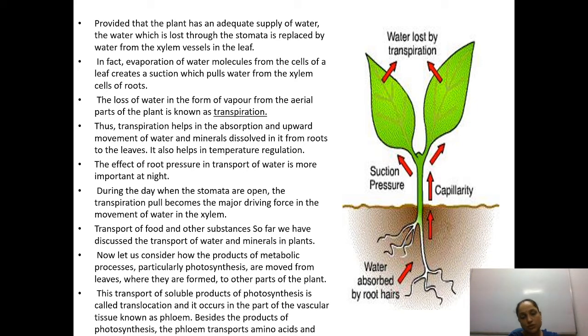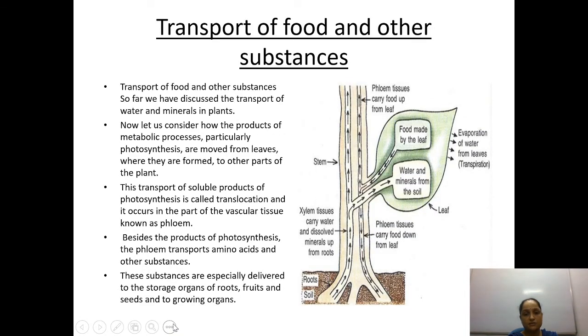Okay, the transportation you have studied so far was happening in reference to water. Now, when the food is going to be transported from one place to another, it is known as translocation, and it occurs in the part of the vascular tissue known as phloem. There is another type of complex tissue that is known as phloem. The way xylem had different components, the same way phloem also has different components, but they work together to perform a single function, that is the transportation of food. Besides the products of photosynthesis, the phloem transports amino acids and other substances also.